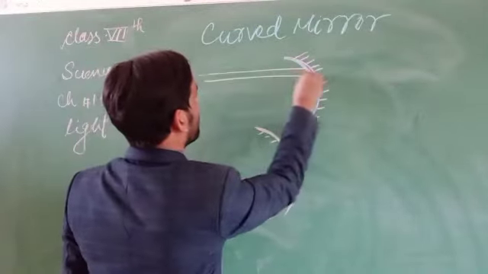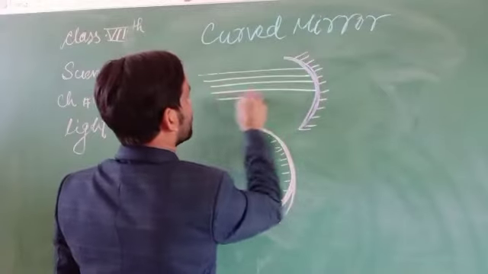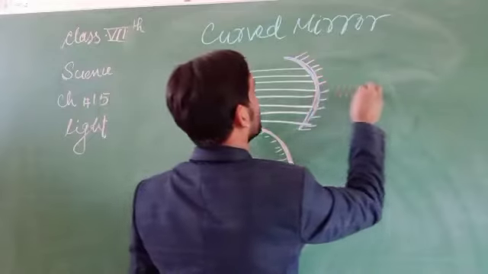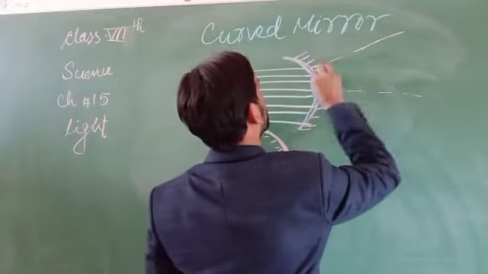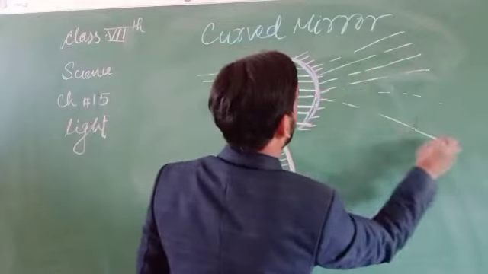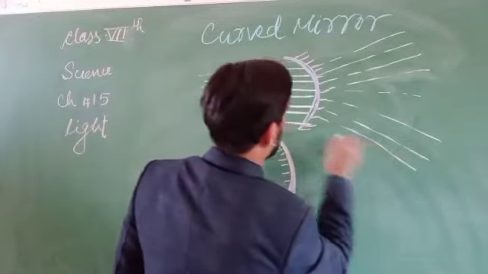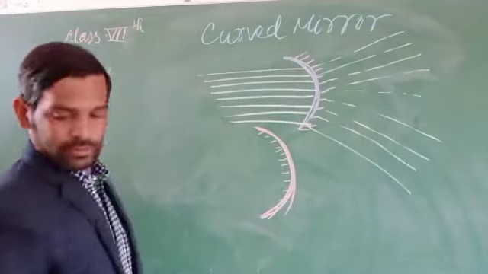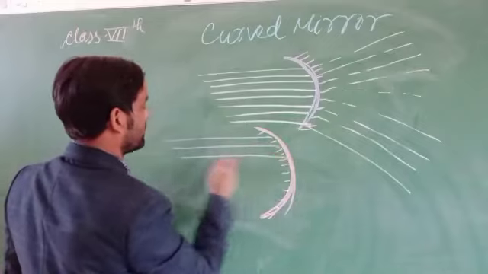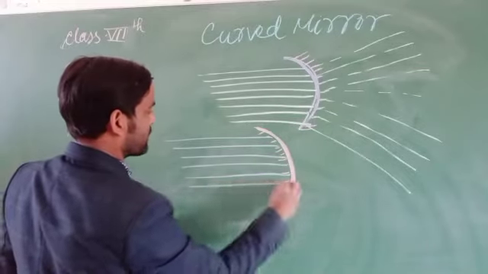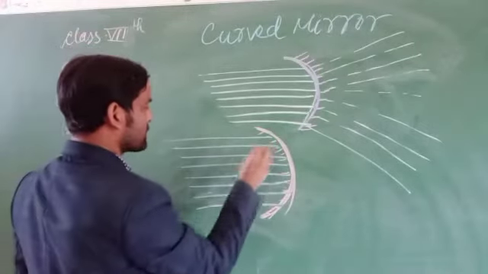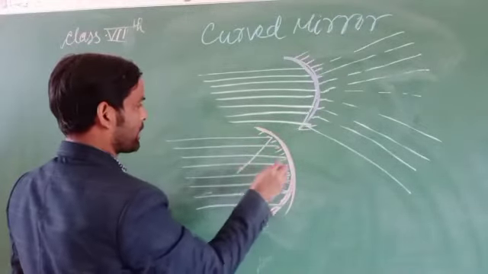If light rays fall on it, they can be scattered or diverged. Because of this, this mirror is also called a diverging mirror. And in the case of a converging mirror, when light falls on it, the rays converge at a particular place, a particular focus.